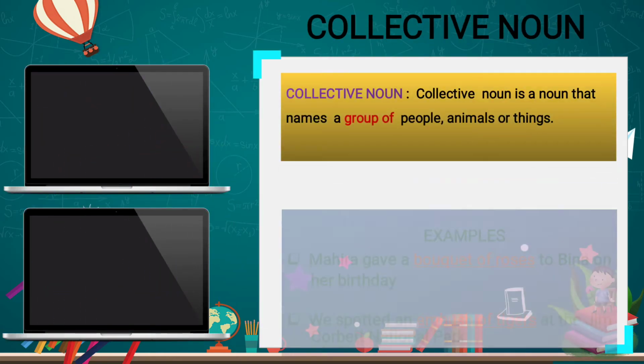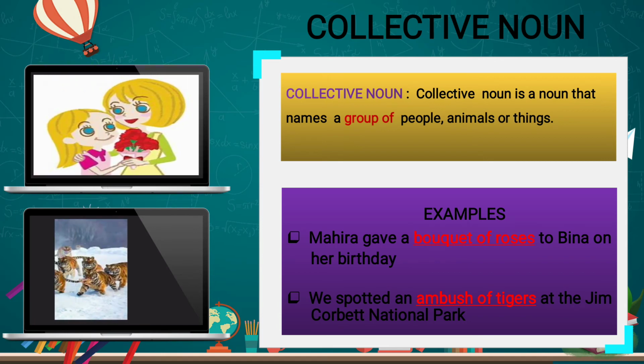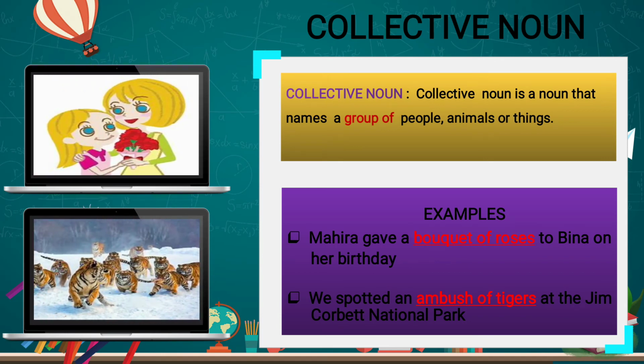Proceeding further is the collective noun. Collective means collection, all together when we are collecting, that is known as collection. So a collective noun is a noun that names a group of people, animals or things.